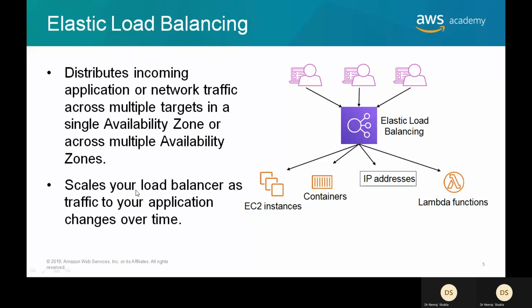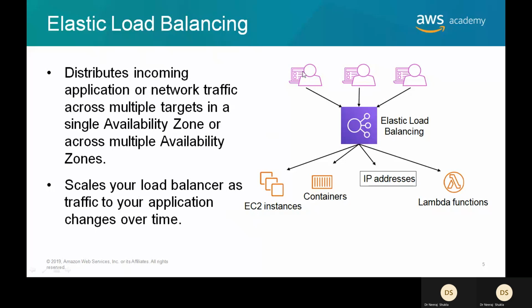Now we'll scale the load balancer as the traffic changes. That means if there is less traffic, then instances will be fewer. More traffic, instances will be more. It is not only a matter of EC2 instances, it is a matter of containers, IP addresses, and Lambda functions.